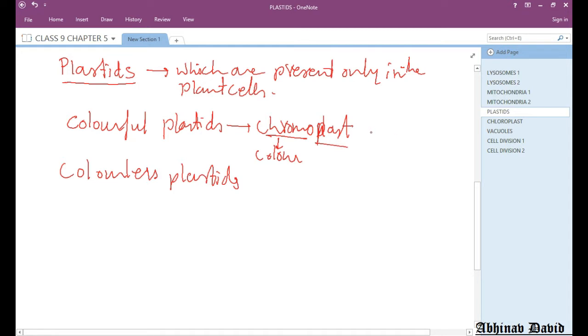Now among the chromoplast there are various types of plastid which are of green color. Okay, like you might have seen the leaf which is green in color.